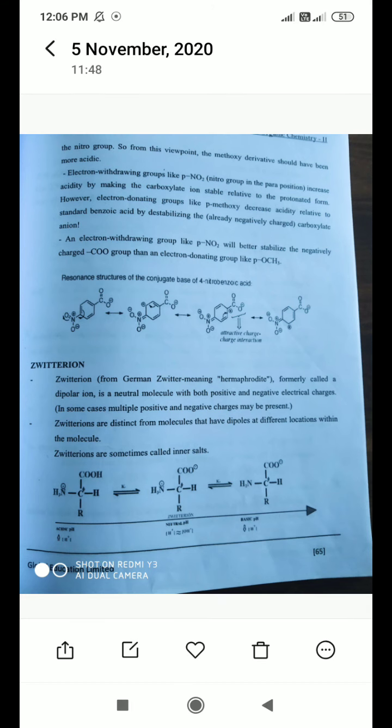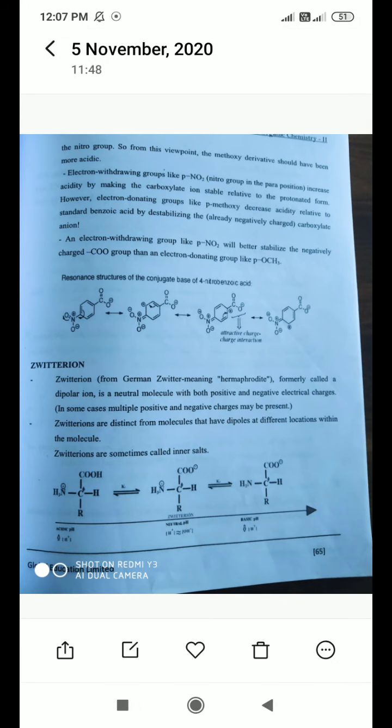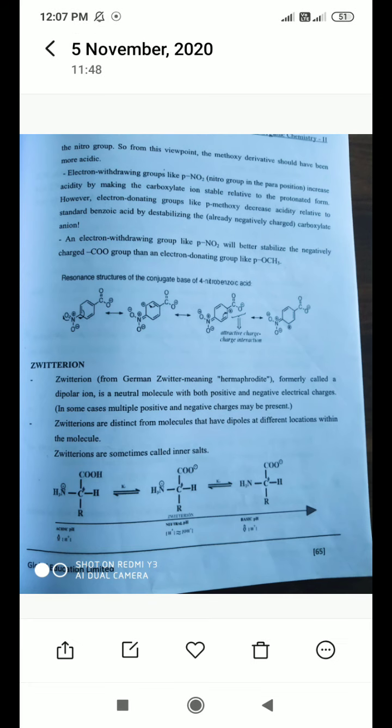It means these amino acids have both positive and negative charges at a time, which becomes neutral. Zwitterion, from German zwitter meaning hermaphrodite, formerly called a dipolar ion, is a neutral molecule with both positive and negative electrical charges. In some cases, multiple positive and negative charges may be present.